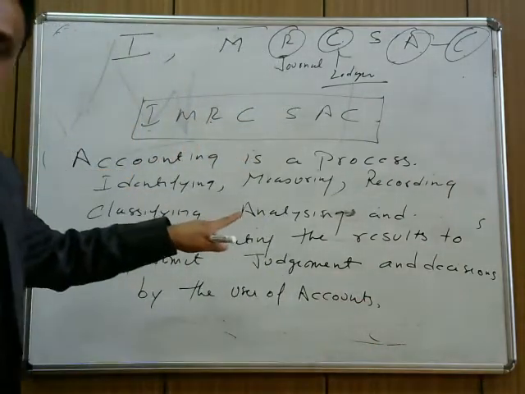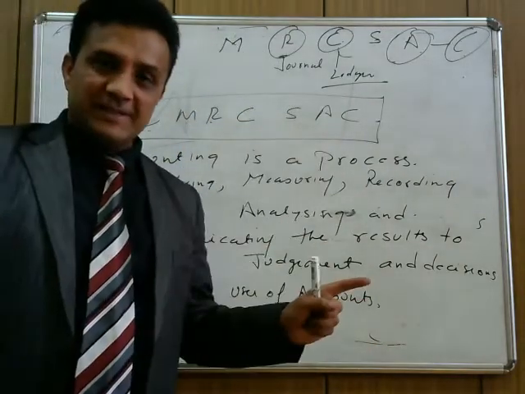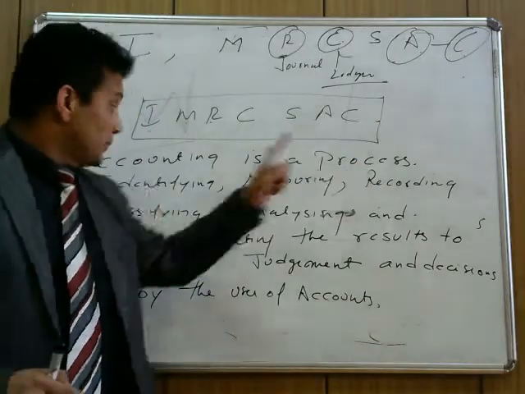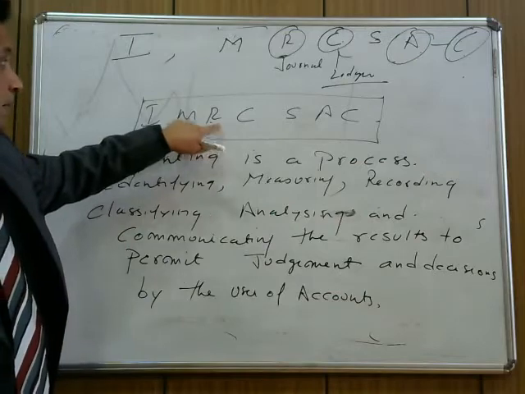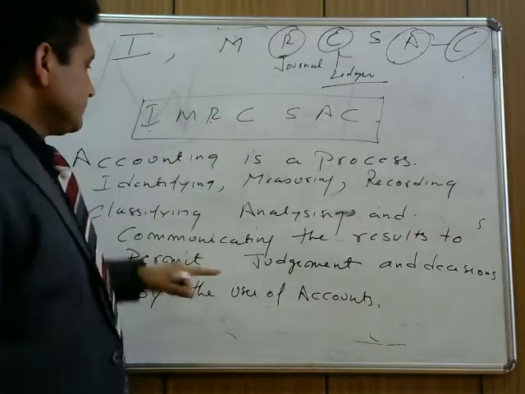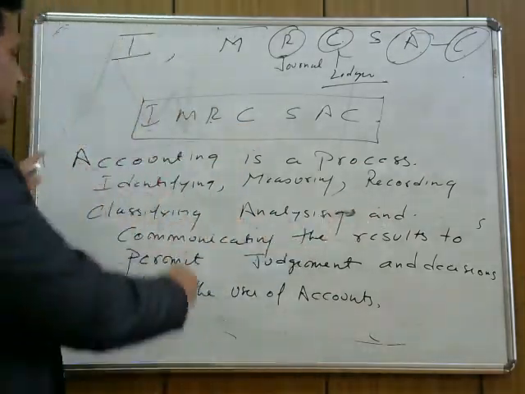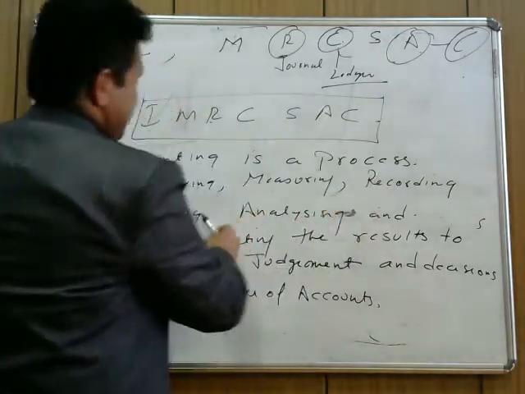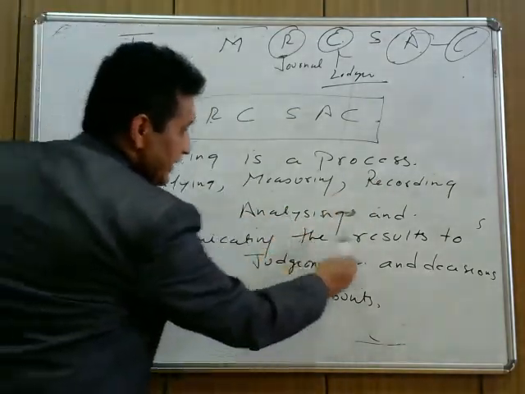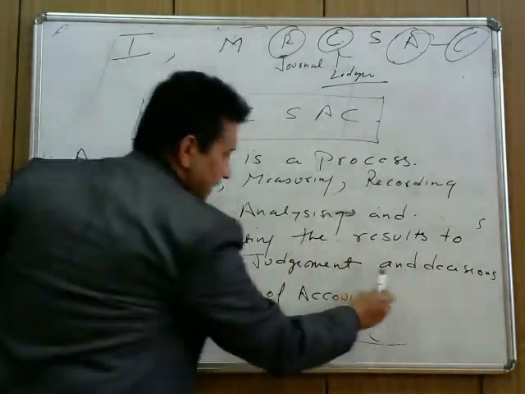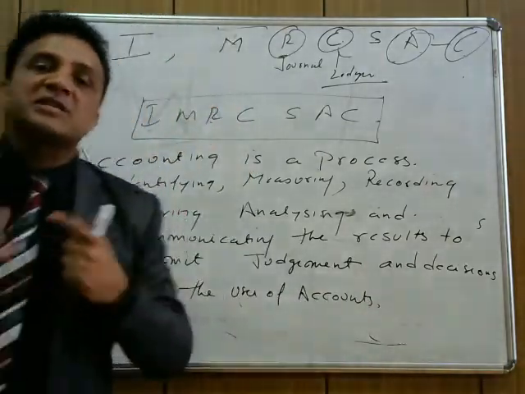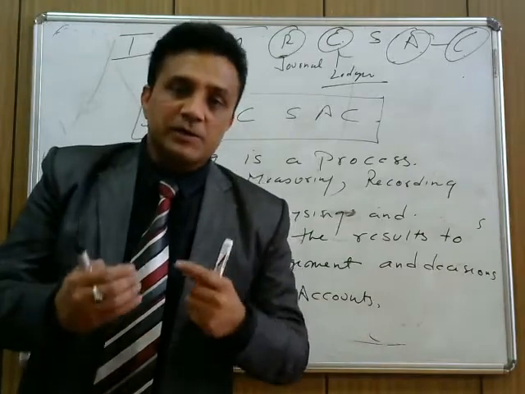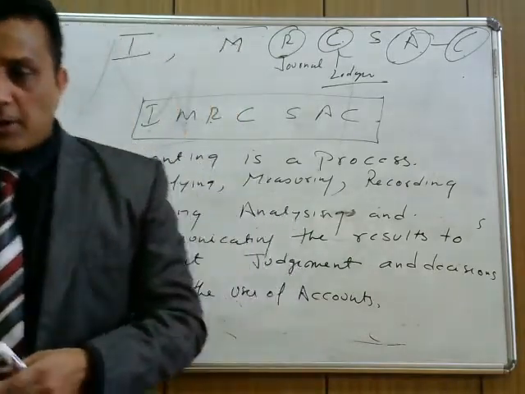What is accountancy? Accountancy is a process of identifying, measuring, recording, communicating. You have to write in full: identifying, measuring, recording, classifying, analyzing, and communicating the results to permit judgment and decisions by the users of accounts. This is what accountancy is all about.